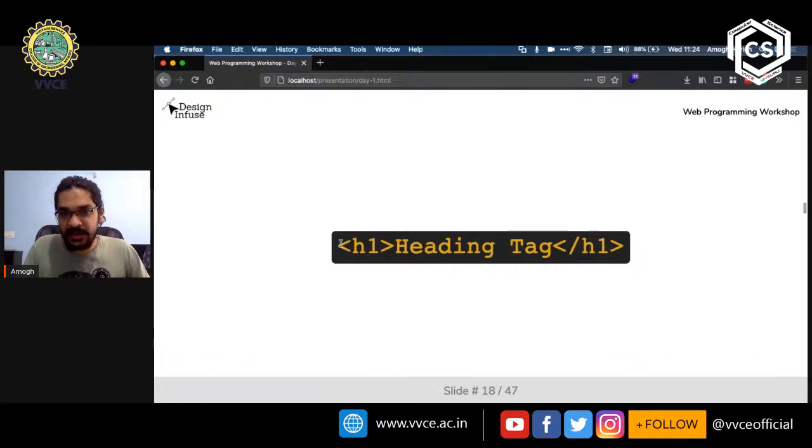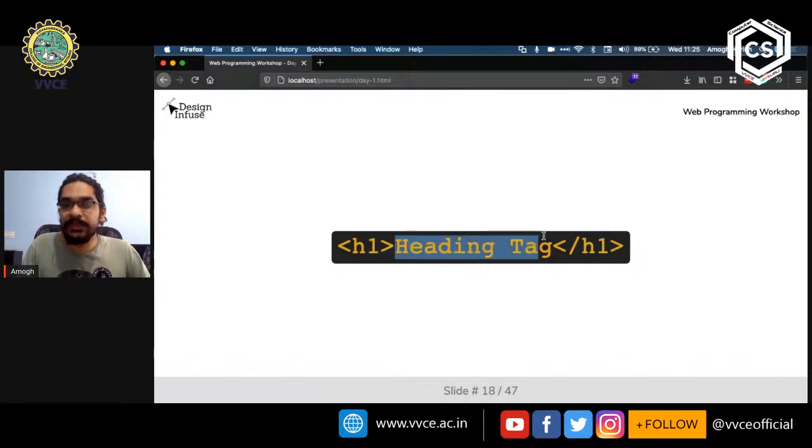How we write a heading tag is like this, right? We start off with a left angle bracket. We follow it up with the name of the tag, which in this case is H1, right? H stands for heading and 1 stands for the size of 1. There are different sizes of headings that you can use, and I will go over this in the next slide. But for now, this is a heading of size 1. So we start off with a left angle bracket, a heading of size 1, which is H1, also the name of the tag, and a right angle bracket.